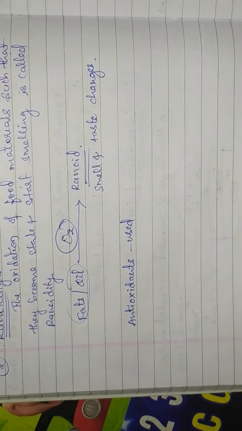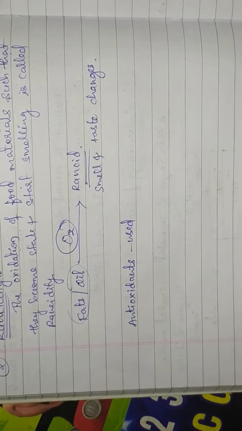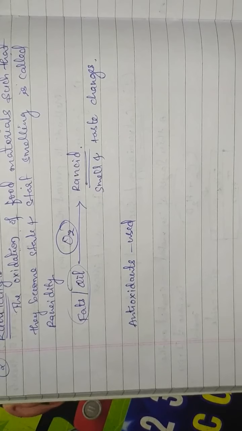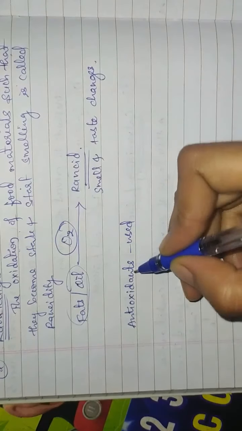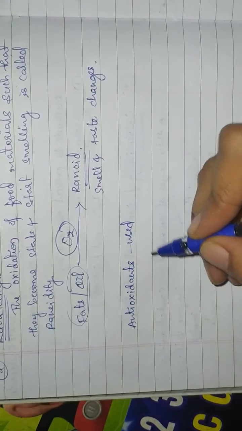Meat contains fat and oil, and also proteins. When it reacts with oxygen, it undergoes oxidation and becomes rancid. To prevent that, antioxidants are used.